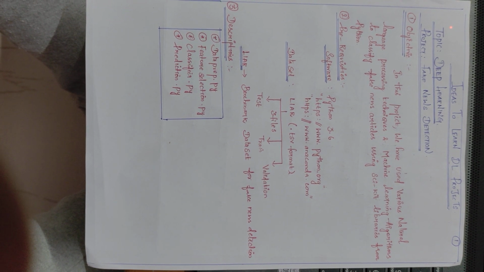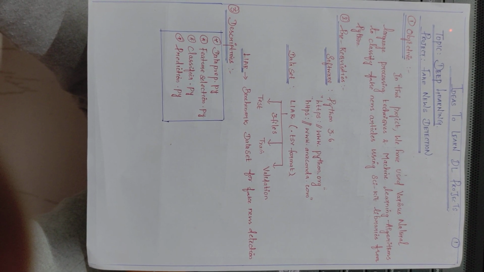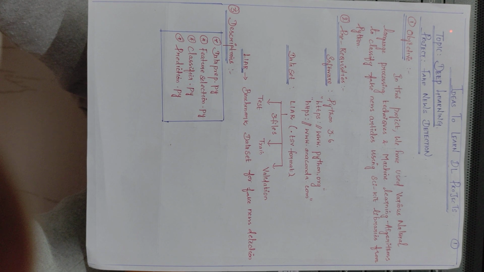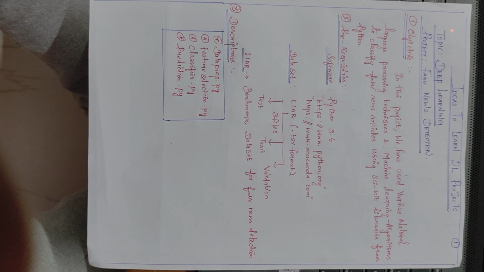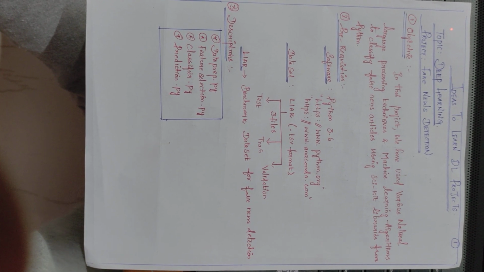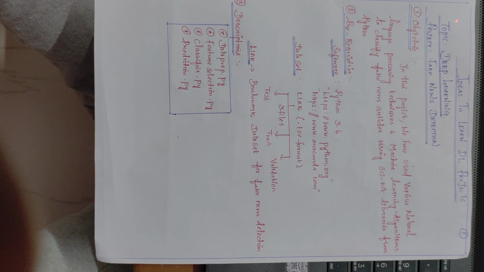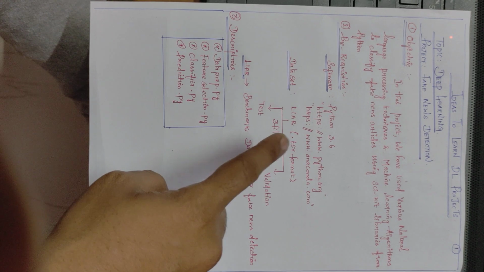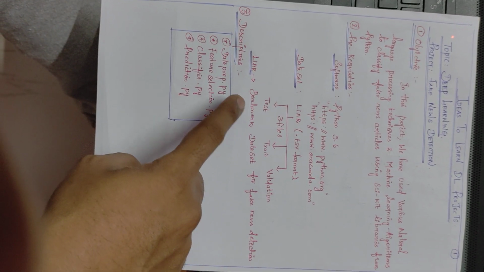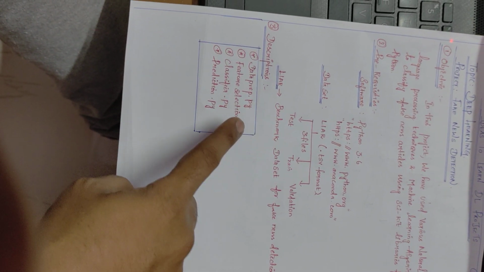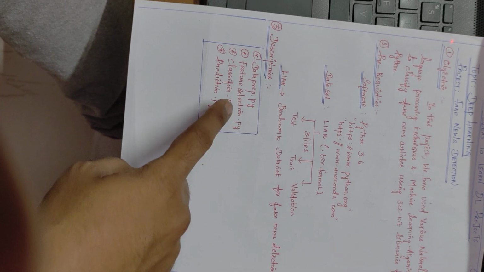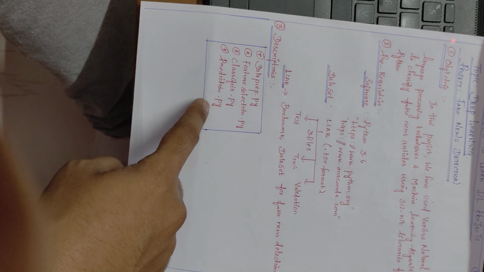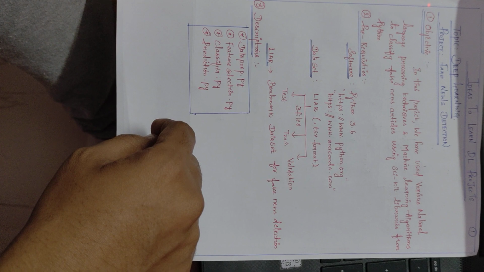Okay, let me give the descriptions in the deep learning project of fake news detection. The basic description of this project is a .py file. In the .py you need to see the data preparation, feature selection, classifier, prediction. All should be entered into the .py file.